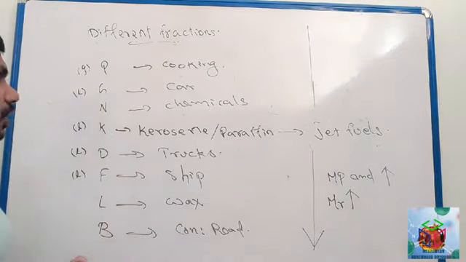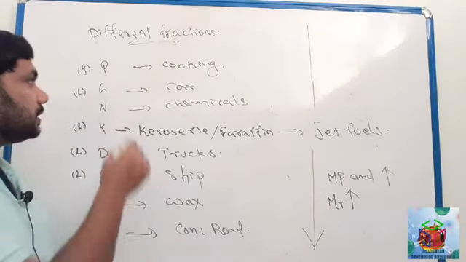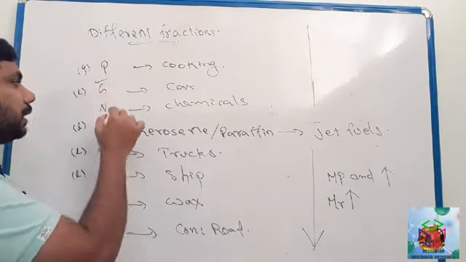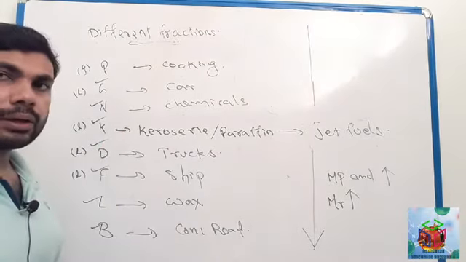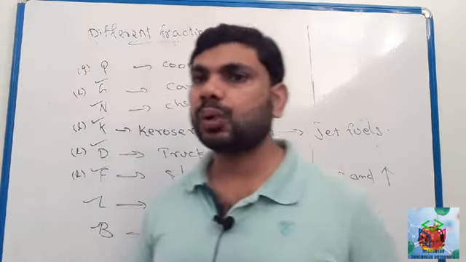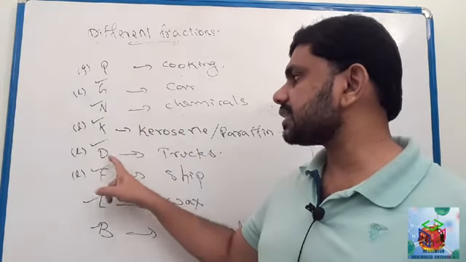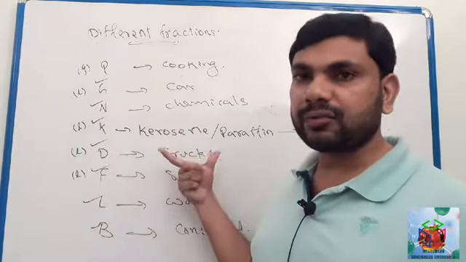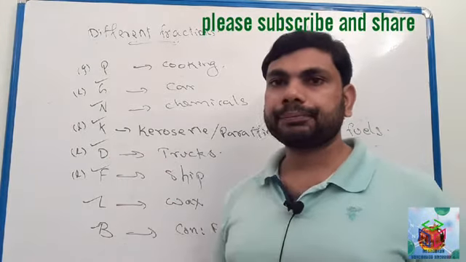Here each letter represents a fraction: P is petroleum gas, G is gasoline, N is naphtha, then kerosene or paraffin, diesel, fuel oil, lubricant, bitumen.